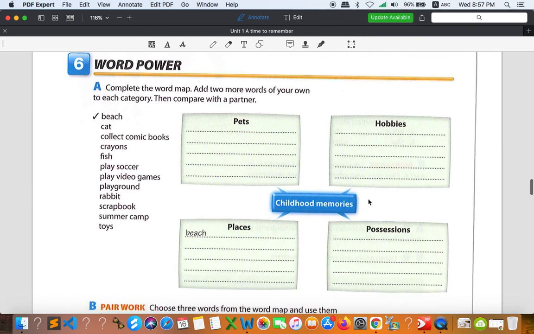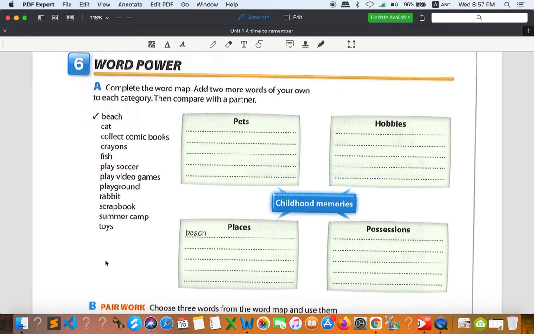So these are your childhood memories, the memories when you were young. Hobby is something that you love to do when you have free time. Possession, something that you have, something that you own. For example, a car, a phone, a book that you have. Places, you know that.